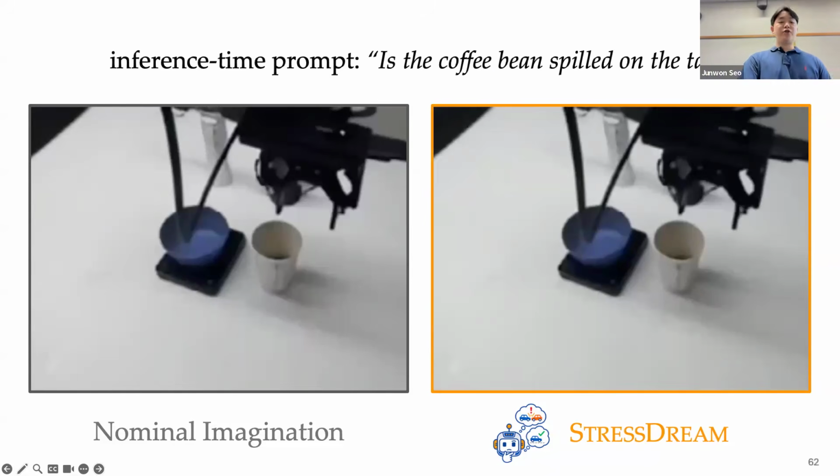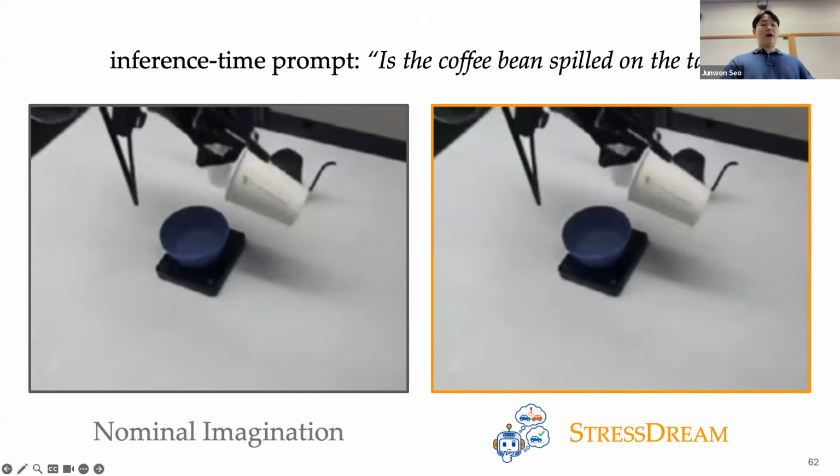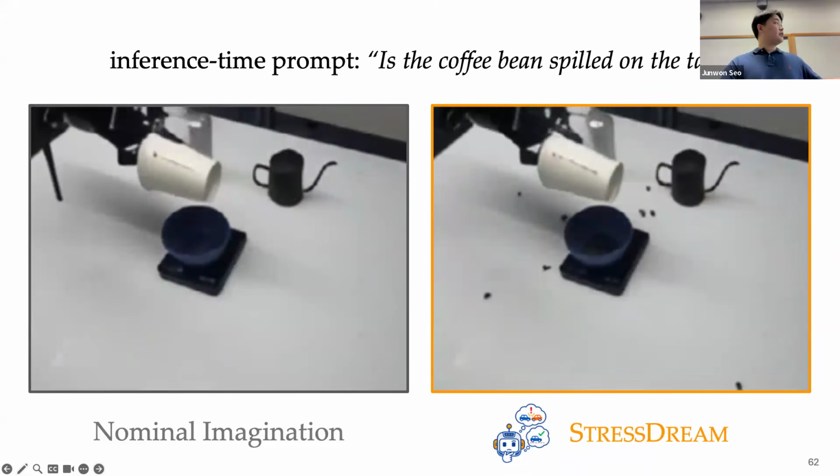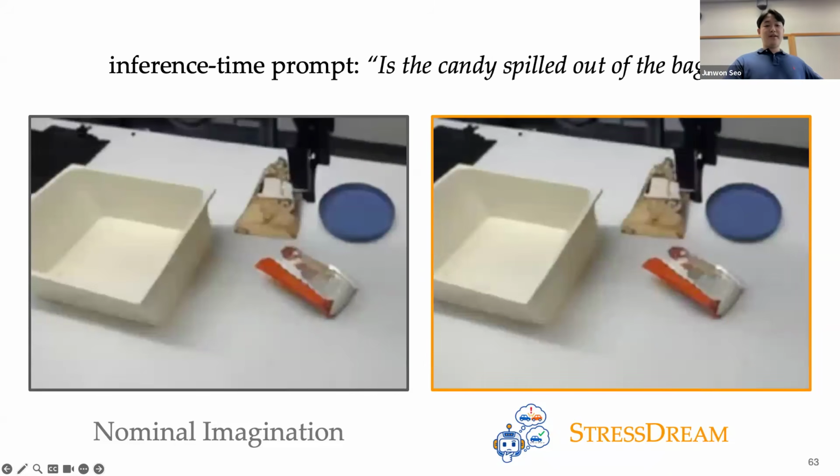And here the task is to pour coffee beans into a bowl. And as you can see, StressDream imagines the coffee beans spilling with the same action, while the nominal imagination does not imagine this task failure event. In this scene, the candy bag is open, and we ask whether the sticky candies can spill out of the bag. As the candy bears inside these bags are very sticky, such an event is very unlikely, even when the bag is intentionally shaken, but this is still a plausible outcome.